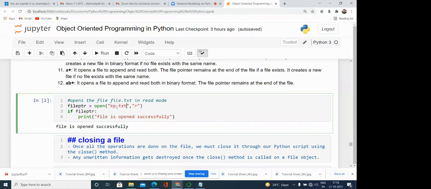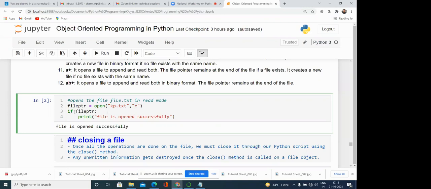So the KP text file, we are opening from the current directory if it is available. If it is not available, then this function will generate an exception. However, these kinds of commands we need to write in the try block, always in the try block. So try and except we need to use. So file ptr is equal to open kp.txt. If it is available, then we load that particular file, or open this file in read mode.